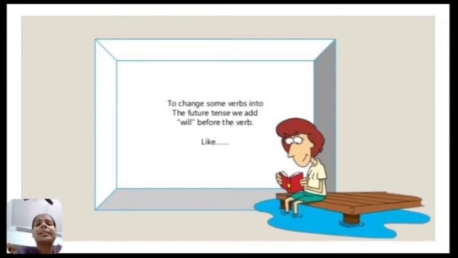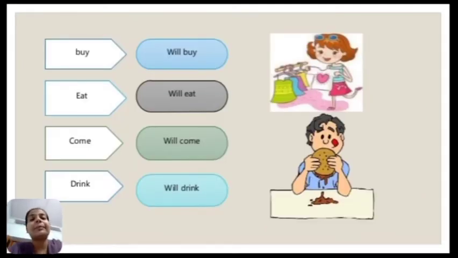Now let's see how you can change some verbs into the future tense. For this we add will before the verb. For example, how will you add will before the verb? Let's see. Like buy, eat, come, drink, these are all principal verbs or action words.